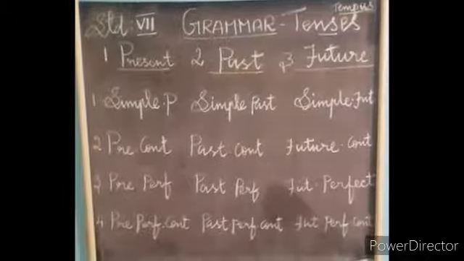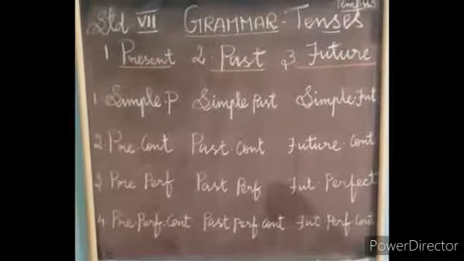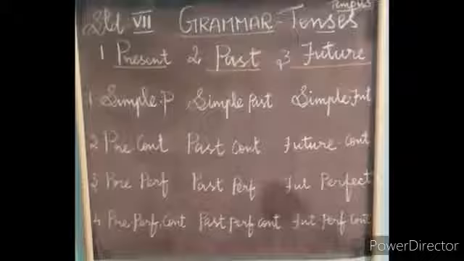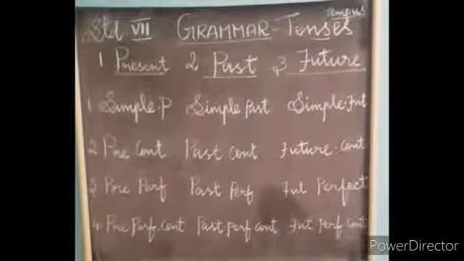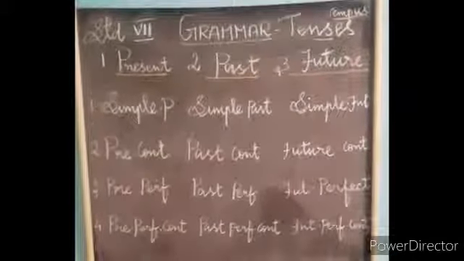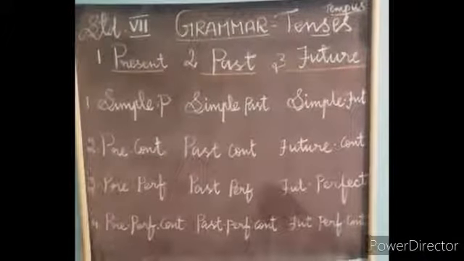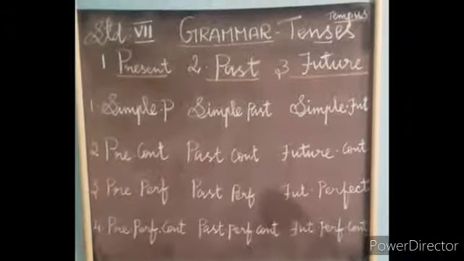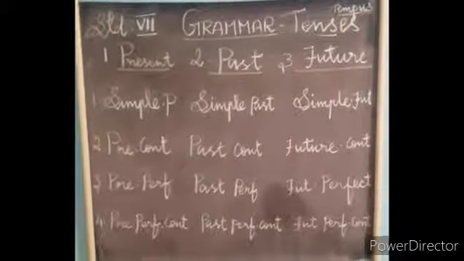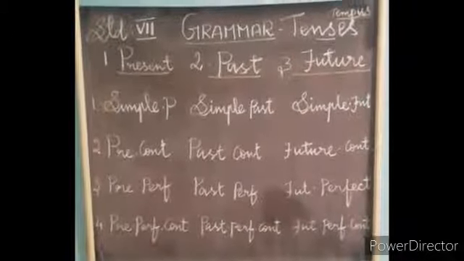Like that, each tense is divided into 4 aspects. So main tenses are 3. Each tense divided into 4. 4 3s are 12. There are 12 tenses in English. I will give you the full form of this chart to write down.